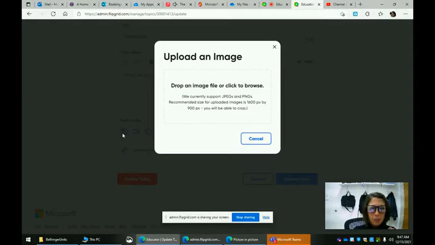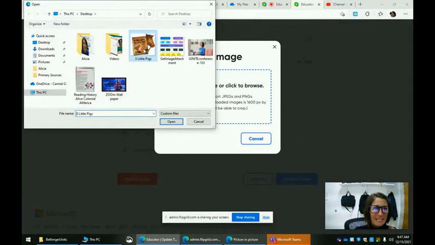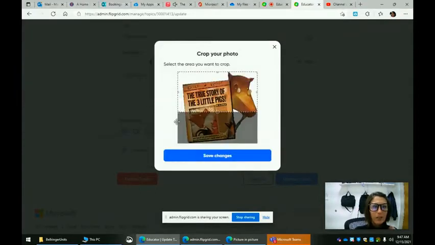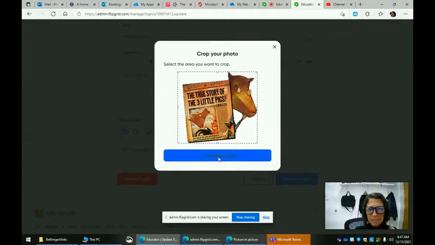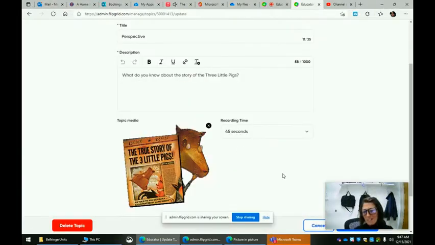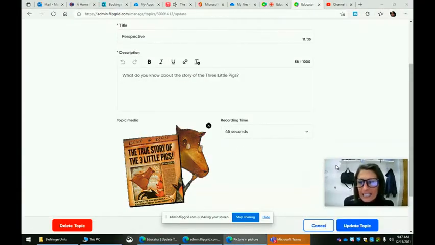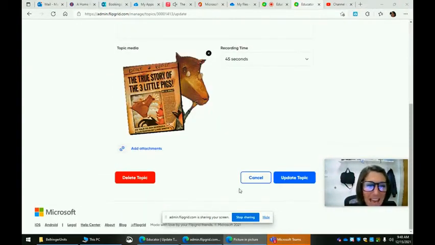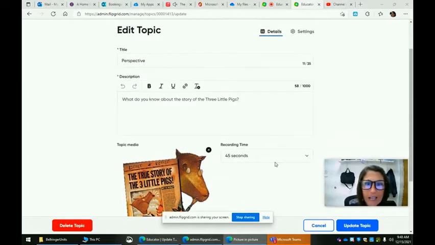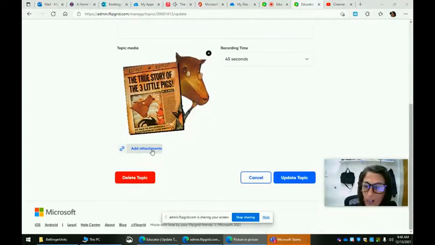So you can import an image. We're going to read the three little pigs. I'm going to go ahead, drag and drop, click Save Changes, and the kids will just see that. It's nice when there's an image because the students look at the image and they say, oh yeah, that's the lesson we're on. Okay. And then we can continue to add media or add attachments.